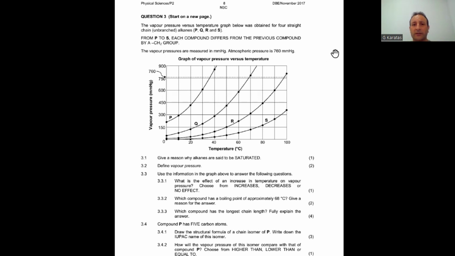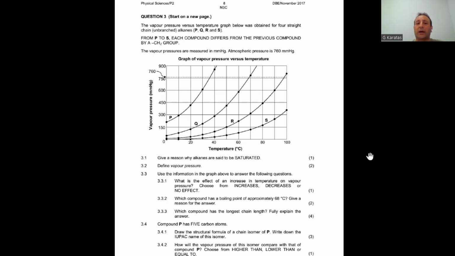From P to S, each compound differs from the previous compound by a CH2 group. So they are all alkanes. The difference between them, each one has one extra carbon and 2 hydrogen atoms, one extra CH2 group.